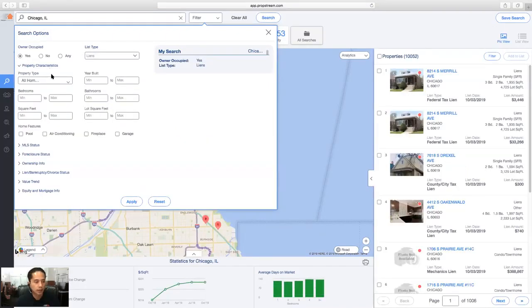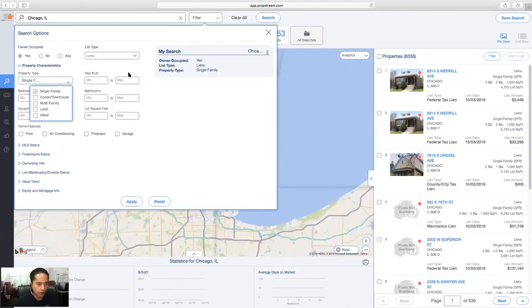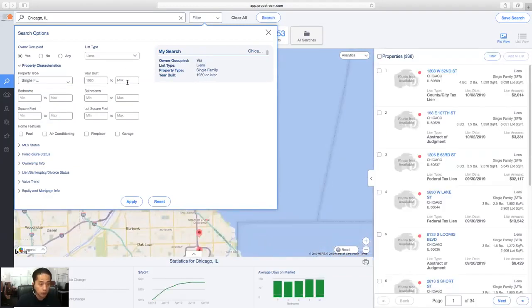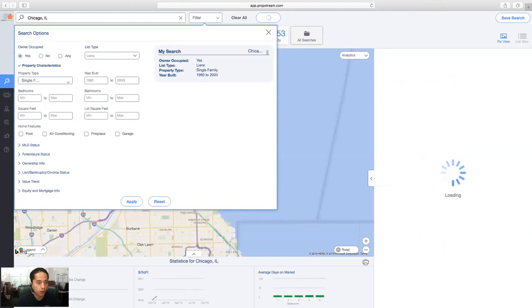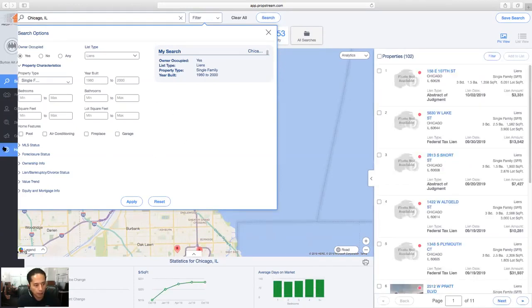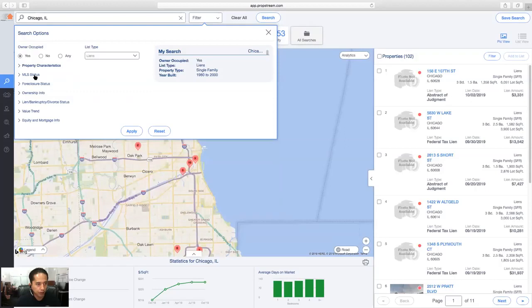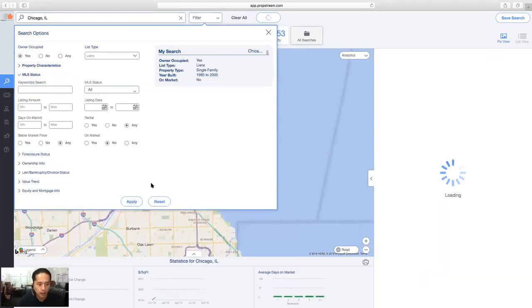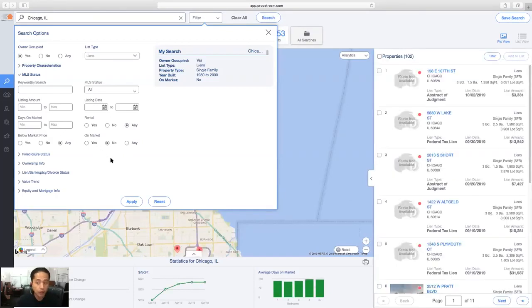Since we have our buyers lined up, we're going to do the same thing, single family, 1980 to 2000. Again, just an example. You guys can use any variable you like. We can then, after applying property characteristics, go to MLS status and say, hey, you know what? We're looking for something that's not on market. Or you can get creative, right?